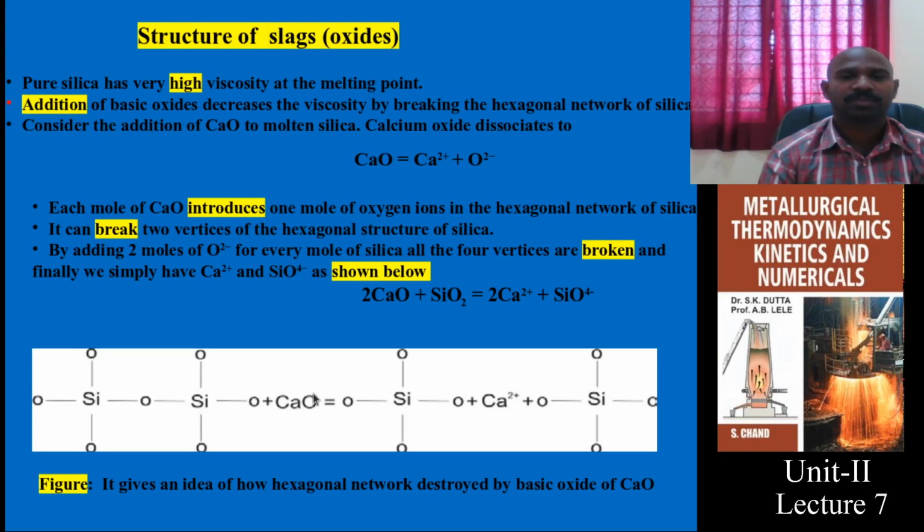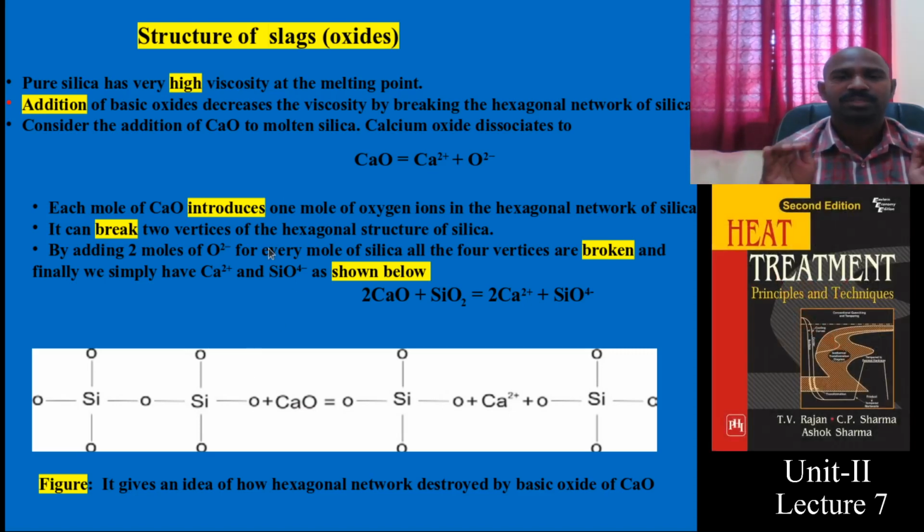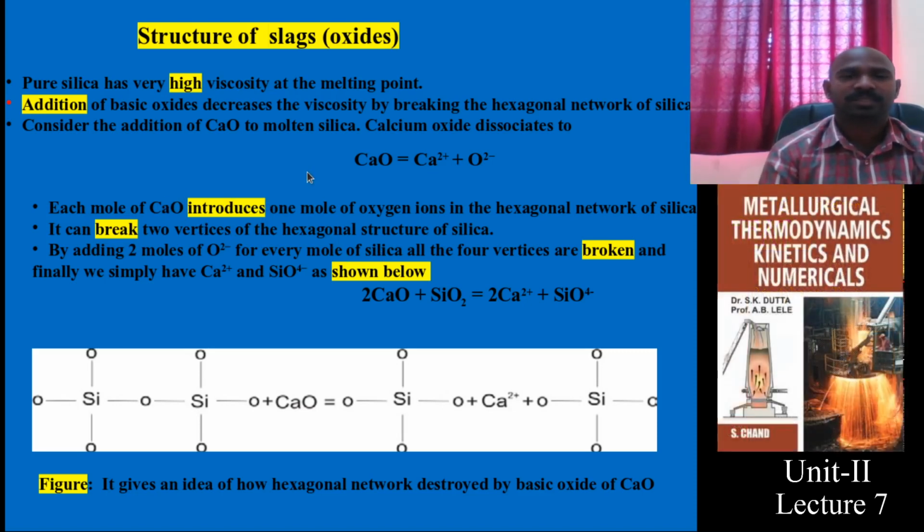When it combines with CaO, it separates both these hexagonal networks. That means these two are broken. Here I explained very clearly in a few sentences how it breaks and how many moles are involved. All those things are given in detail. I suggest you go through all of this.